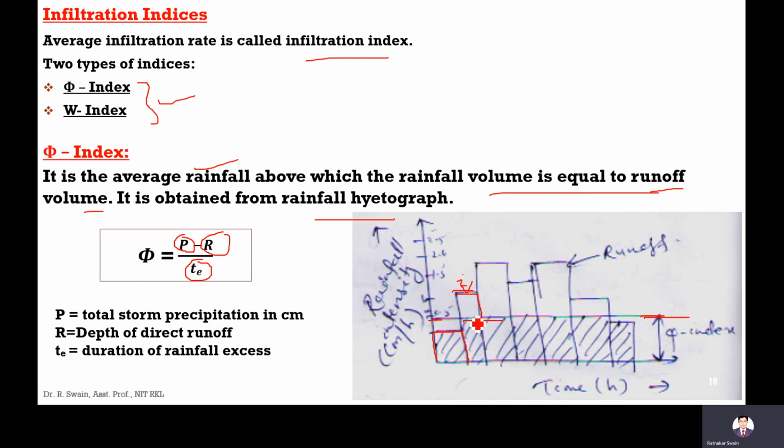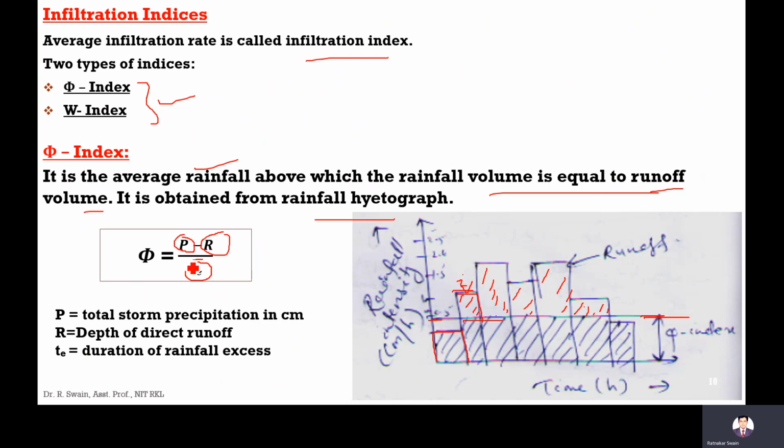So this difference, I minus phi, is called excess rainfall, and that is called runoff. This portion is called runoff. For the third time step, the excess water above the phi index is called runoff. The next time step is also runoff.